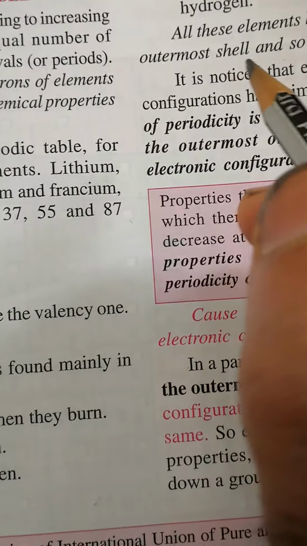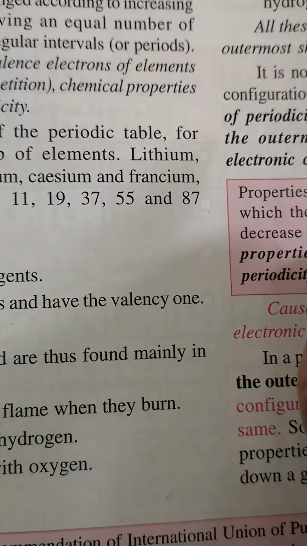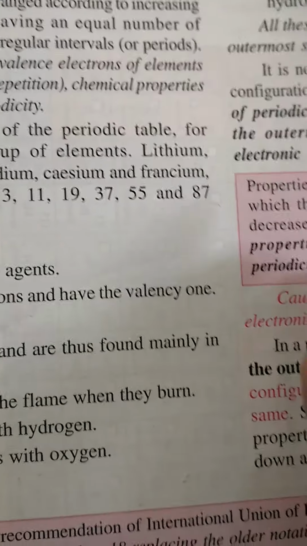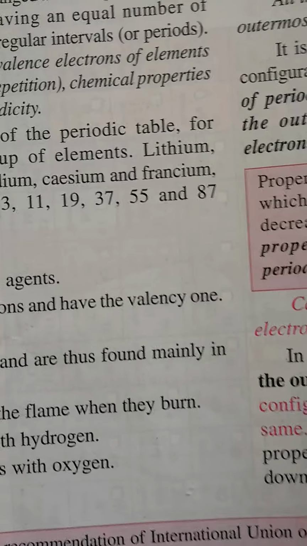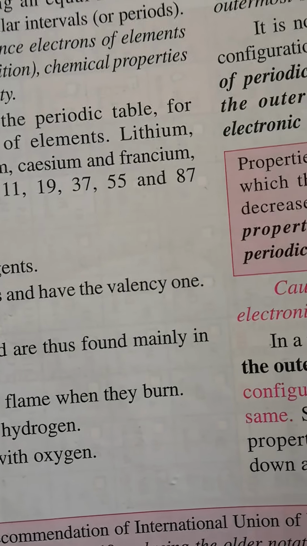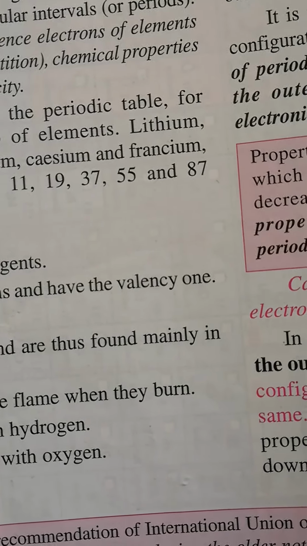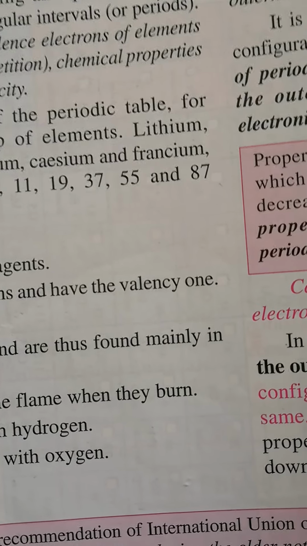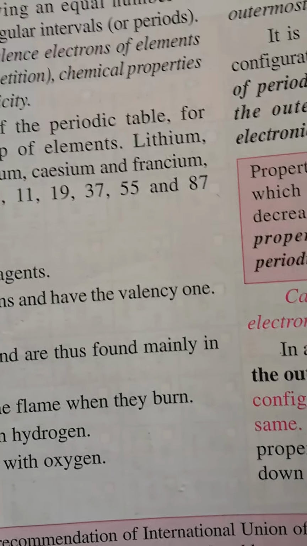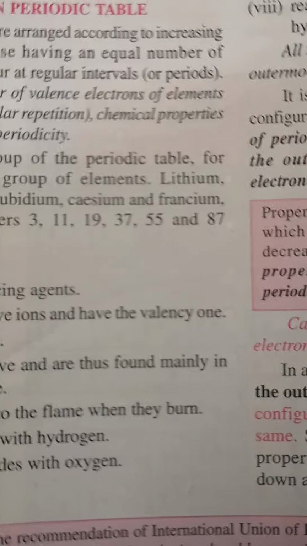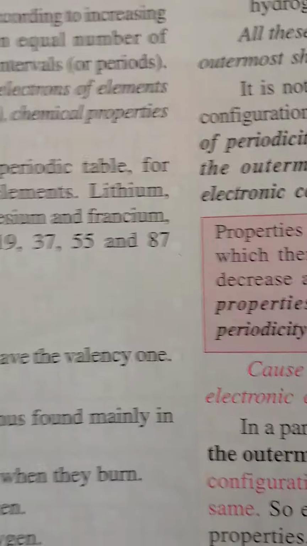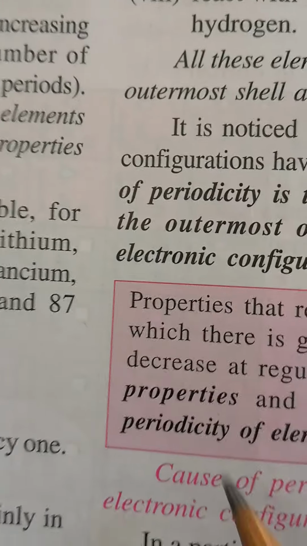All these elements have one electron in their outermost shell. If I take sodium, it also has one electron. If I take lithium, one electron in the valence shell. What is a valence shell? The last shell of the atom in which an electron is added is the valence shell, and the electron in the valence shell is known as a valence electron.